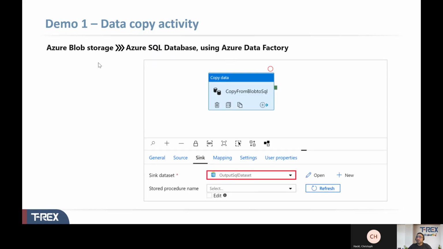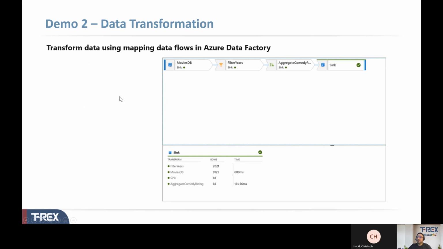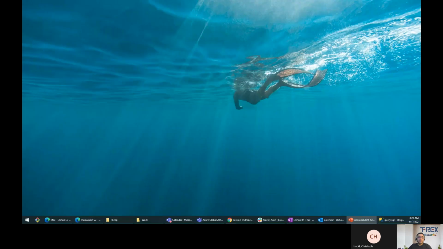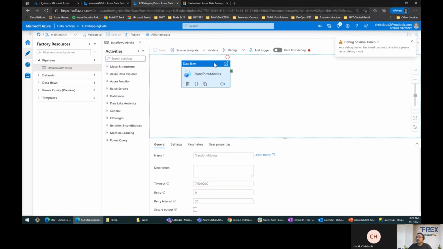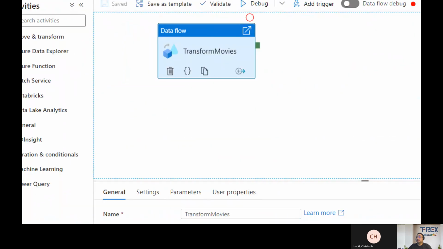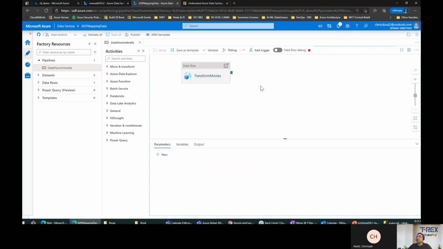So the next demo is about data transformation, where we take the movie database and then we filter that by year, and we select the comedy genre, and we filter for certain years, and then we aggregate that by comedy genre, and then we look at the result. Okay, in our case, we should expect this 83 rows. So I'm going to briefly switch and show you that, and I wouldn't be able to walk you through it in detail, but this is the pipeline, the transform movies pipeline that's created here.